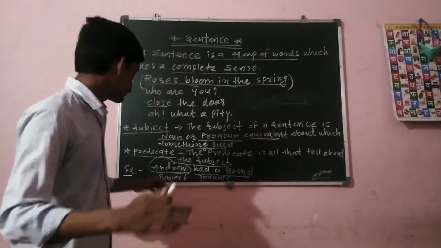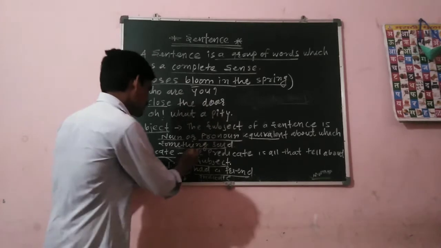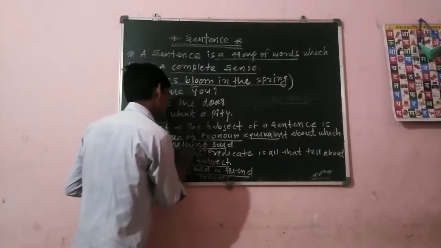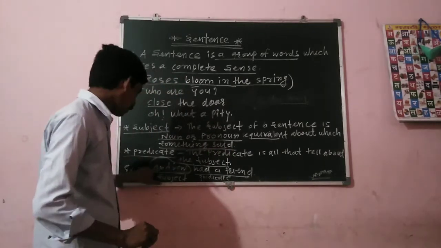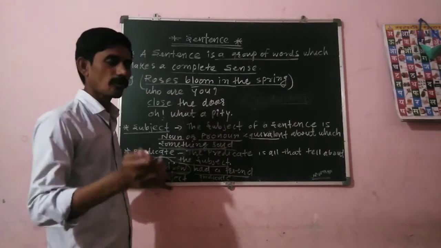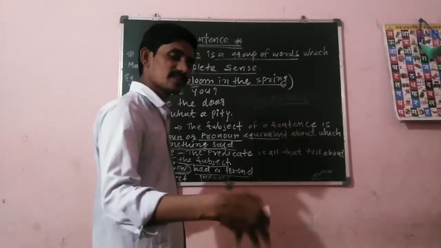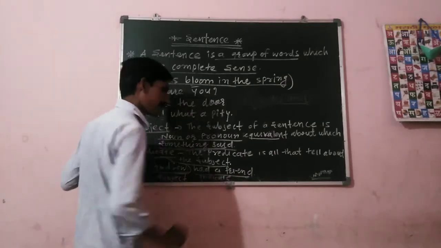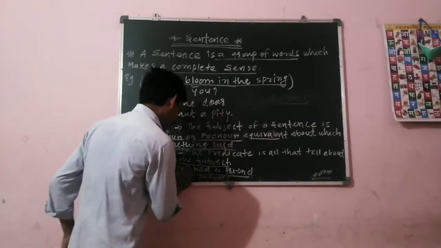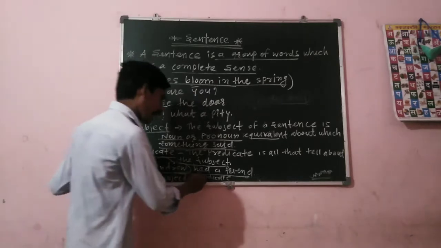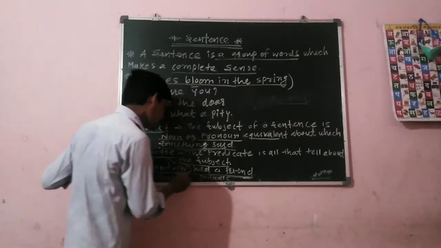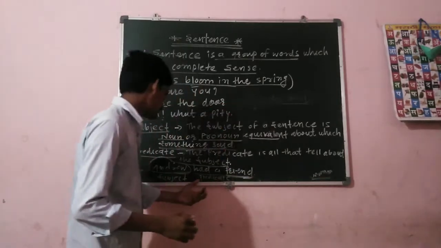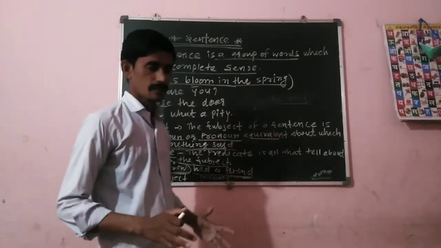I have already told you, the subject is a noun or pronoun equivalent about which something is said. So this is the subject. Andrew had a friend. Andrew is the subject, and had a friend is telling about Andrew. So that is called the predicate in the sentence.